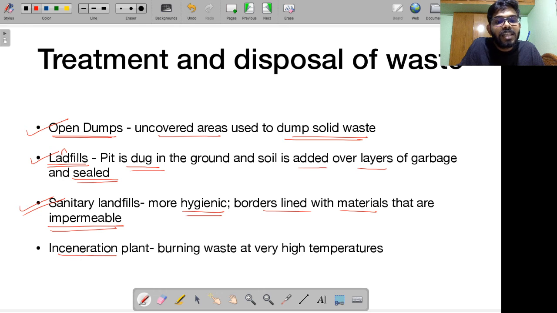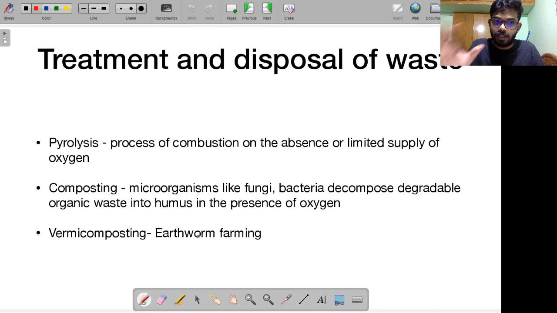Then we can have an incineration plant. That means you burn waste at a very, very high temperature. This process is called incineration. This is another way of destroying waste, but the problem is, remember, when we burn certain kinds of waste, they end up releasing some amount of toxic waste into the atmosphere. This is another problem.